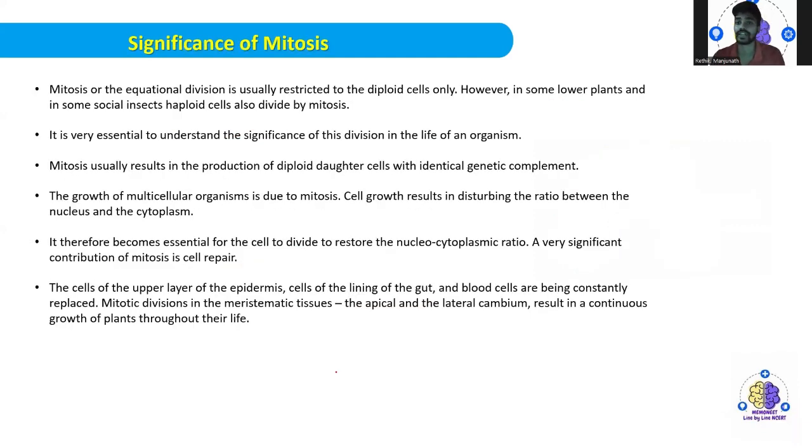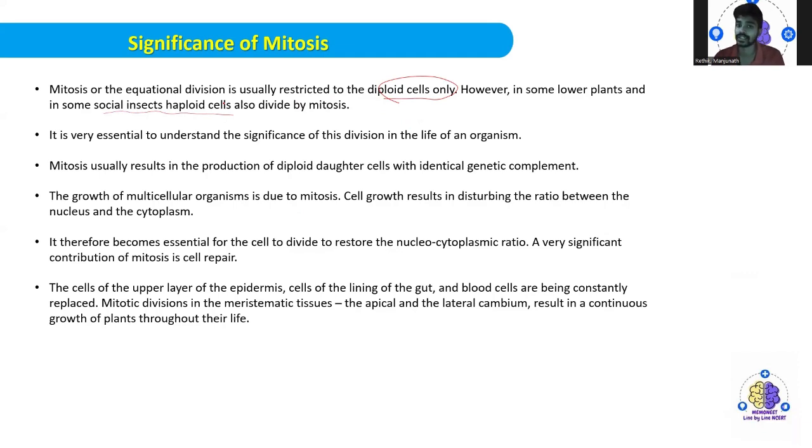So what is the major significance of mitosis? Why is mitosis very important? Mitosis, also called equational cell division, is usually restricted to diploid cells only. However, in some lower plants and in some social insects, haploid cells like those of the honeybee also divide by mitosis. So it is very essential to understand the significance of the division in the life of an organism. Mitosis usually results in the production of diploid daughter cells with identical genetic complement. The growth of multicellular organisms is due to mitosis.